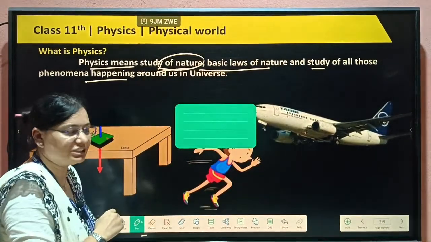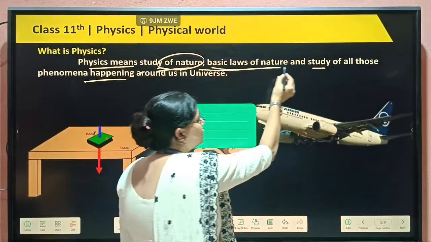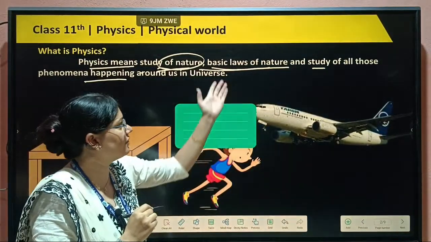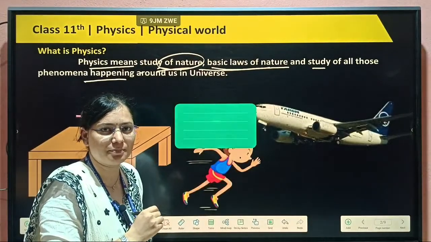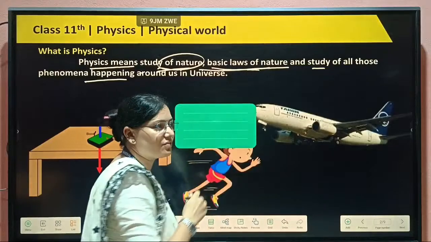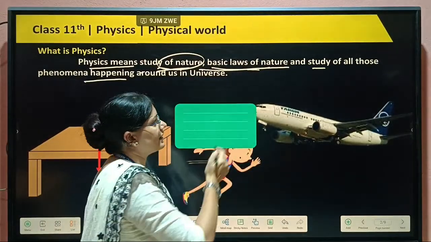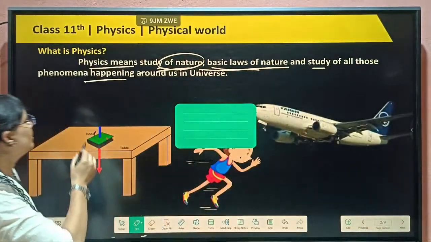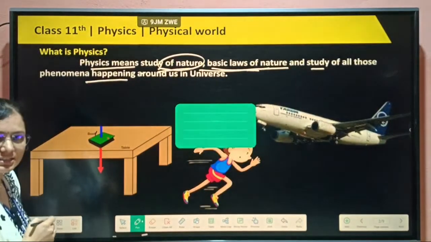Next, the basic laws of nature. During running, talking and playing, different laws of nature are acting. For example, in motion, the first law, second law and third law are acting. These are the laws of nature. And we study all those phenomena happening around us in our universe.